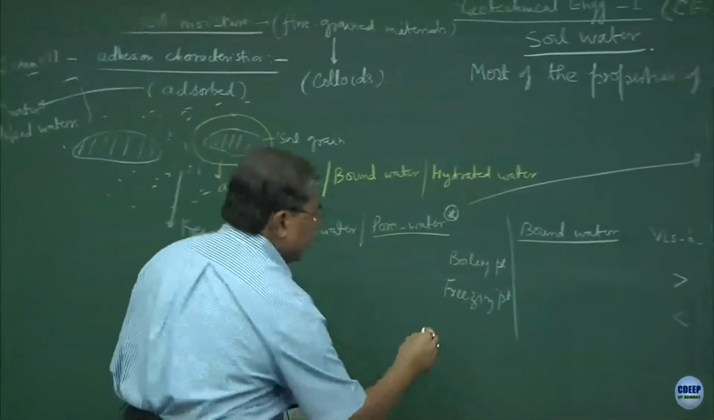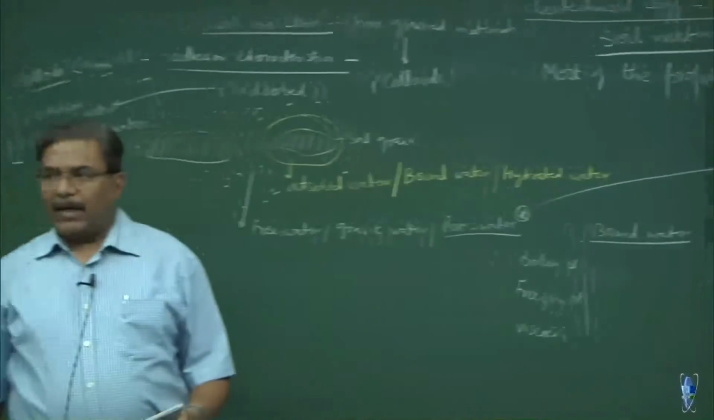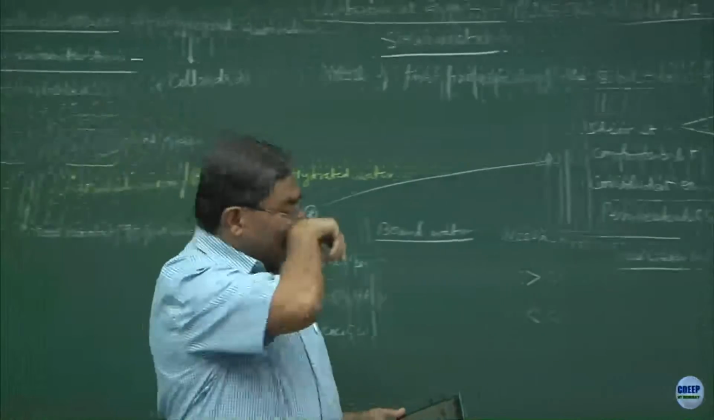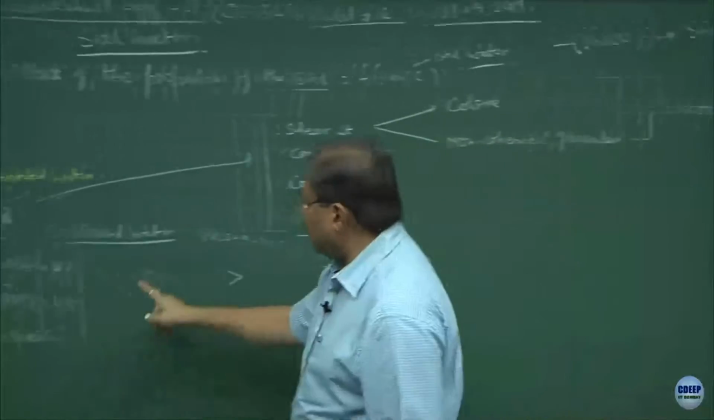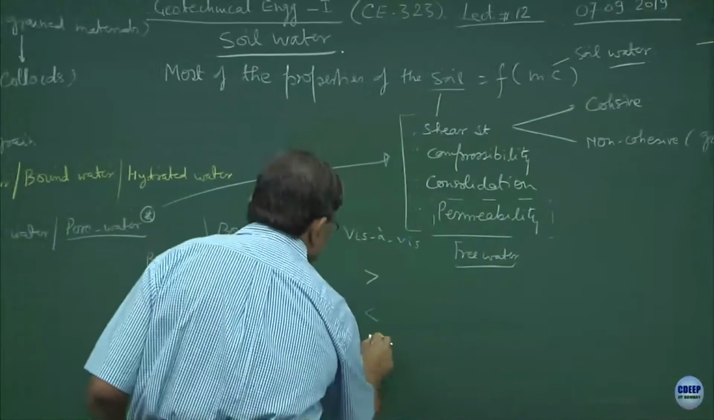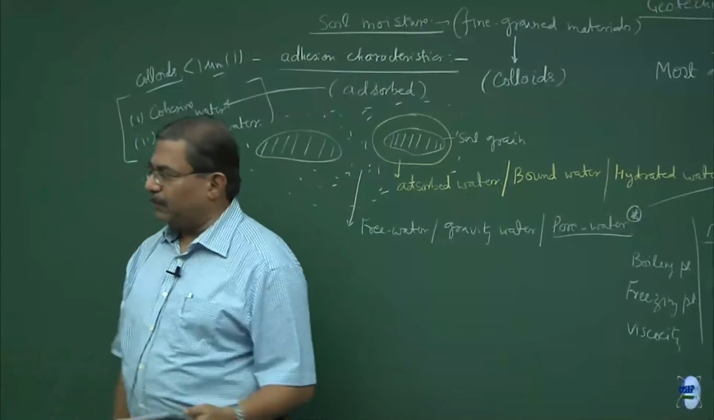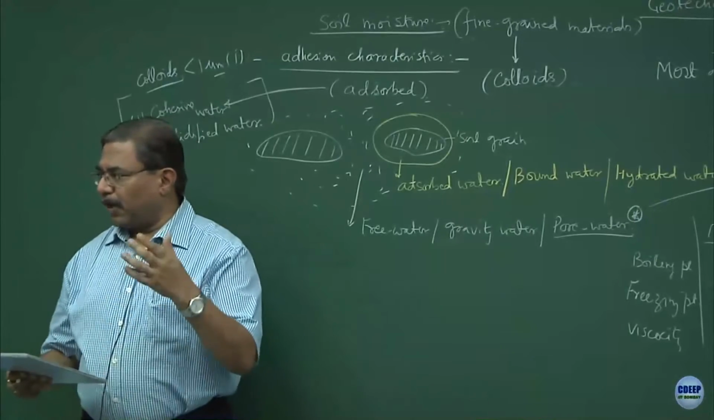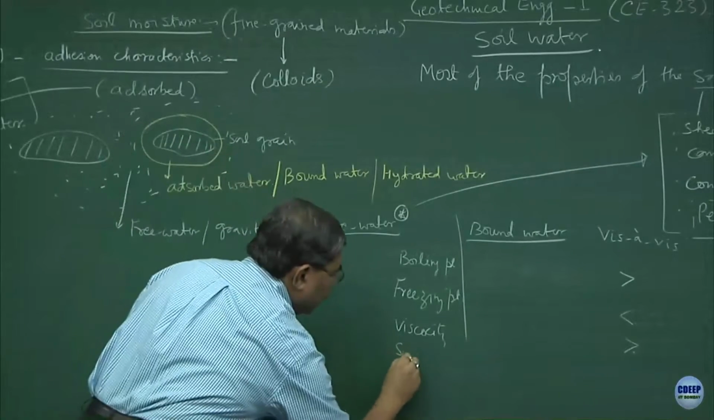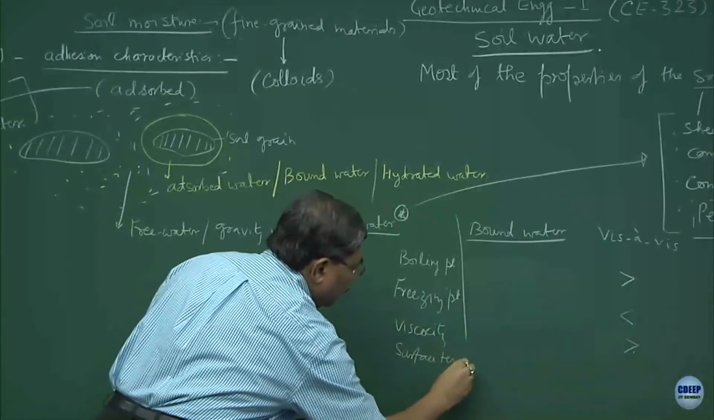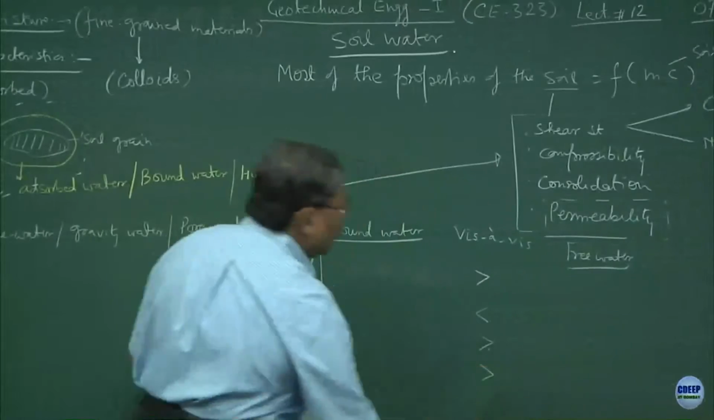Now, if we talk about the viscosity, these concepts you require in R&D. So, you can't say that these concepts should not be discussed, these are very important concepts. So, viscosity of the bound water is going to be more than the free water. Most of the industrial processes where you form different types of products, they all depend upon this type of series. Then surface tension. So, surface tension also of the bound water is greater than free water.